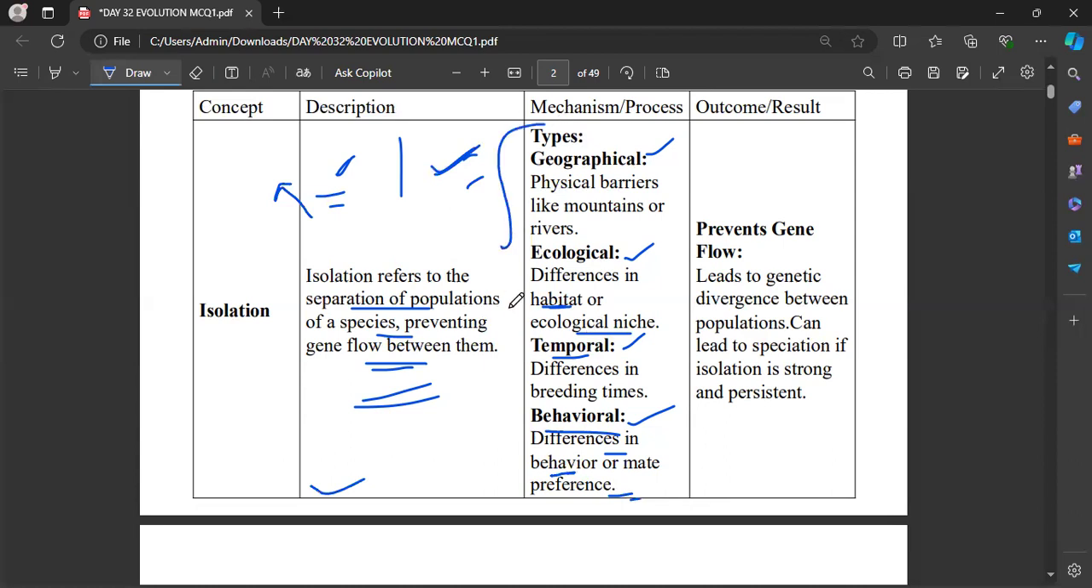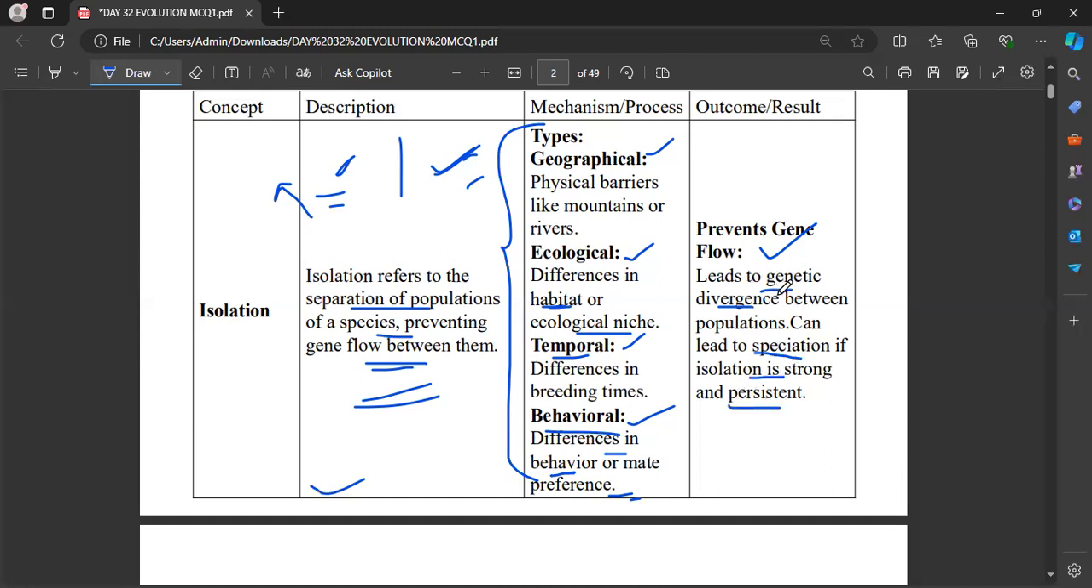These are all the types of isolation, and what is the result of this isolation? There will be no gene flow. Okay, as it results in the separation of the populations, definitely there will be no intermixing of these two different genes. So it prevents the gene flow. So as it prevents the gene flow, the genetic similarity decreases and genetic divergence increases. So this can lead to speciation if isolation is strong and persistent.